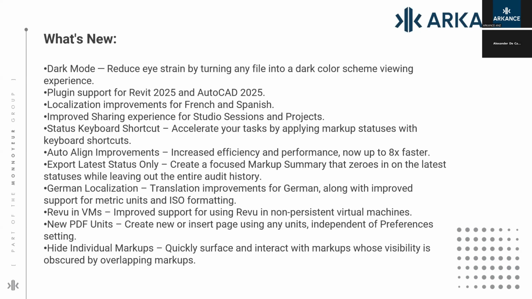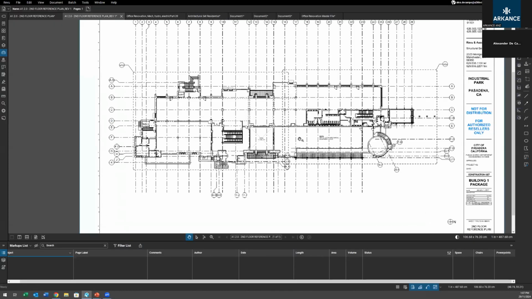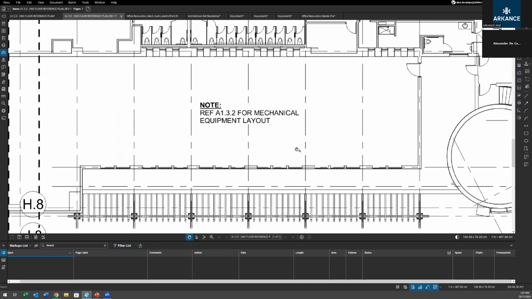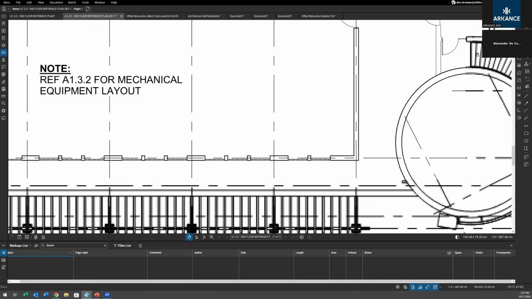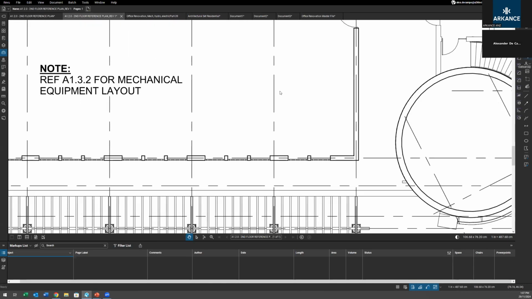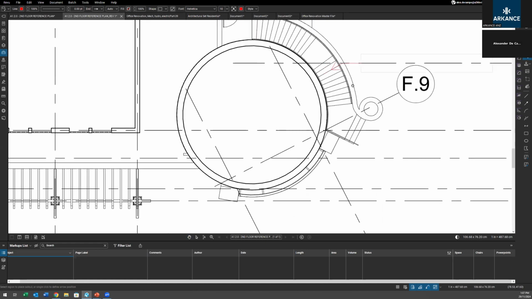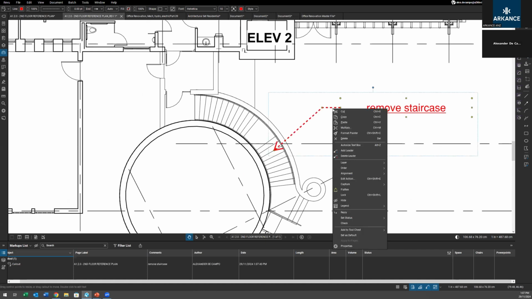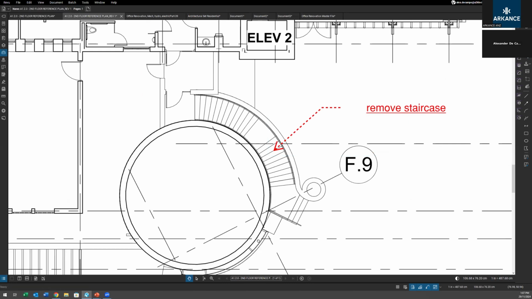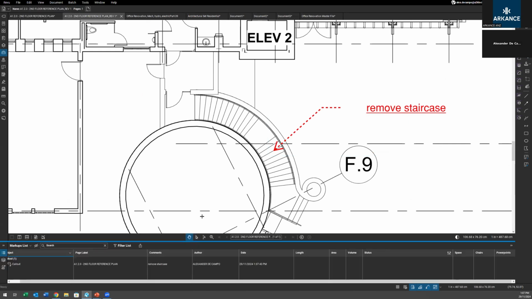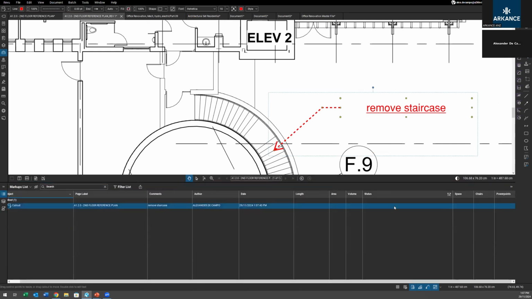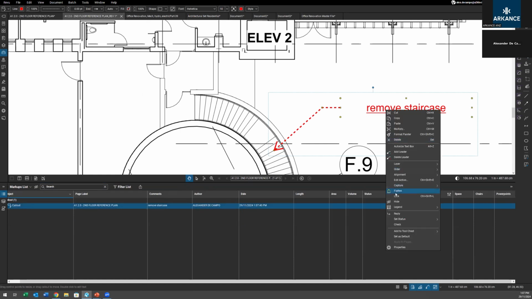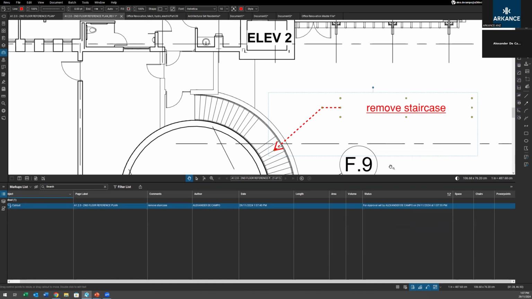So for those of you aware, we'll pop back in and do a quick explanation of this piece as well. For any markup you do place, you've got the status option. So even if I just want to put a quick arrow pointing to this staircase and I want to say, remove staircase, bang, get it out of here. We can apply a status. So the status is here in your markups list. There's this markup there. It doesn't have a status yet, but you right click on your markup and you can click set status, and then you can do for approval, for example.